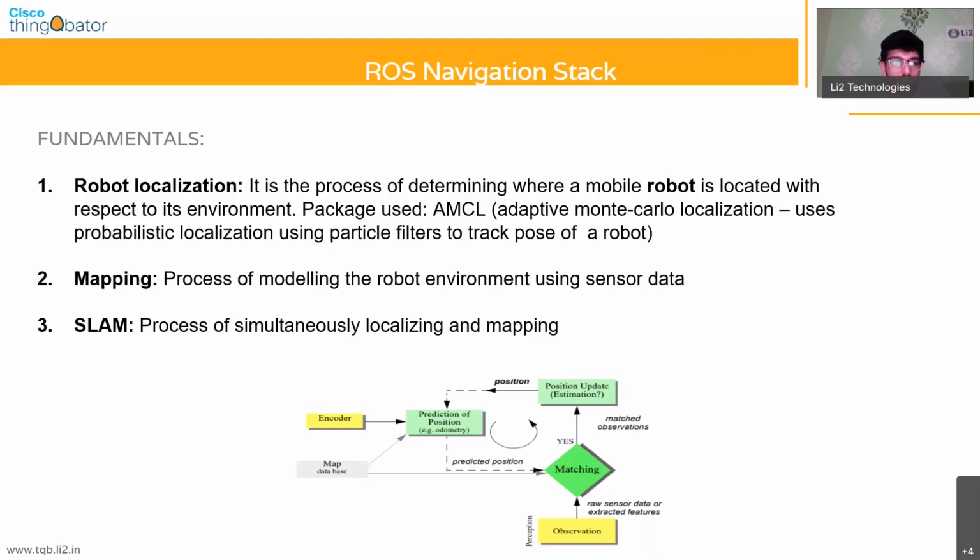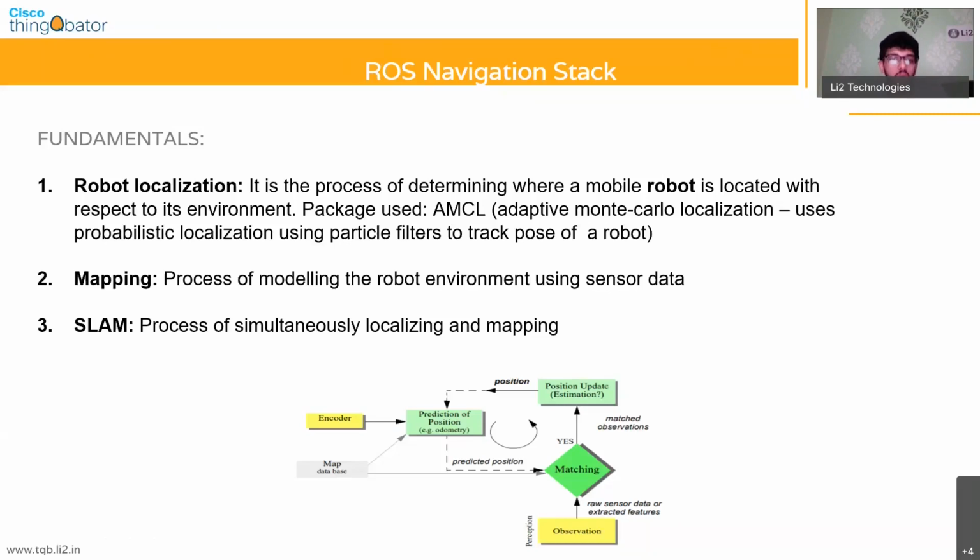And so when you're doing autonomous navigation, you need to do two things simultaneously. You need to know where you're going, as well as what's around you. So you need to start mapping the environment.